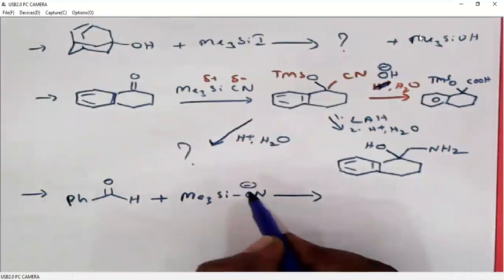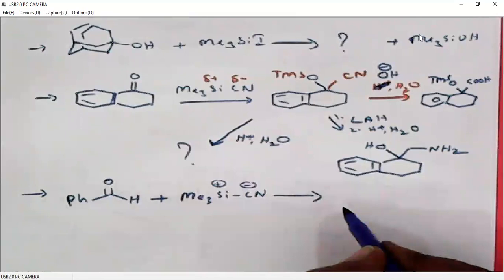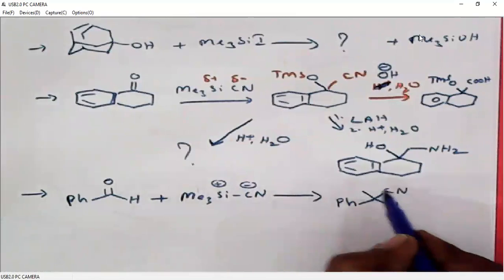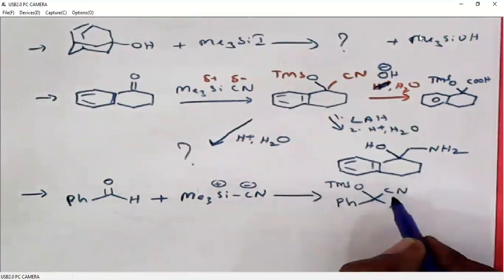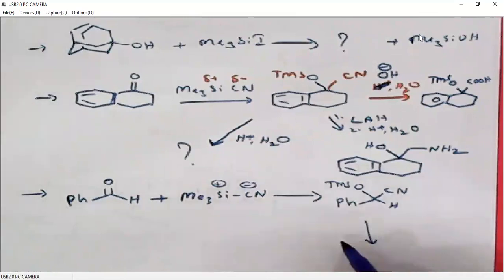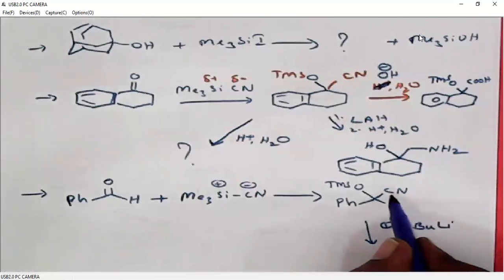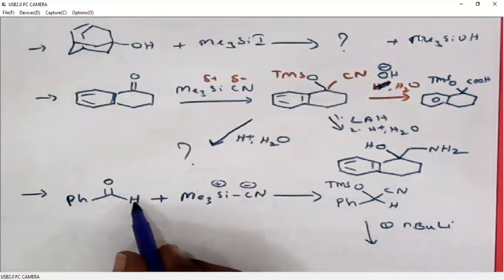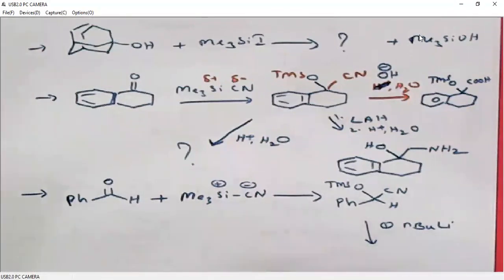As I said, cyanide is partially negatively charged, silicon is partially positively charged. Cyanide will undergo 1,2 addition and we are getting this product. Because cyanide is a strong withdrawing group, now we can deprotonate this proton using a base. When we abstract this proton, we are generating a negative charge here. This negative charge is stabilized by the strong withdrawing cyanide group. So that means we have inverted the reactivity of hydrogen. So it is an example of Umpolung reactivity.